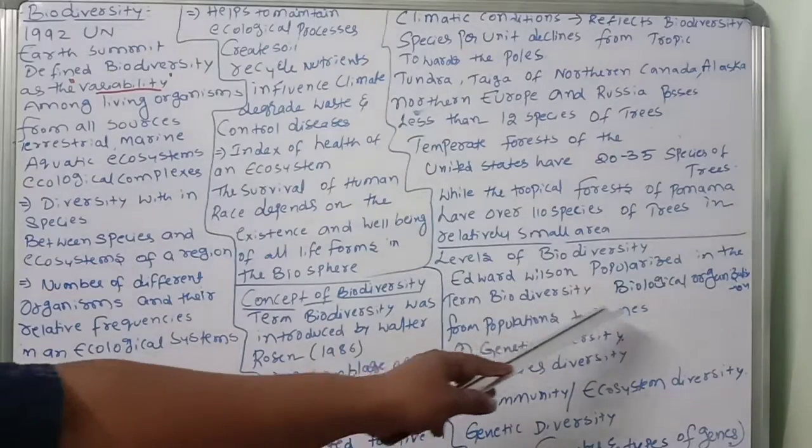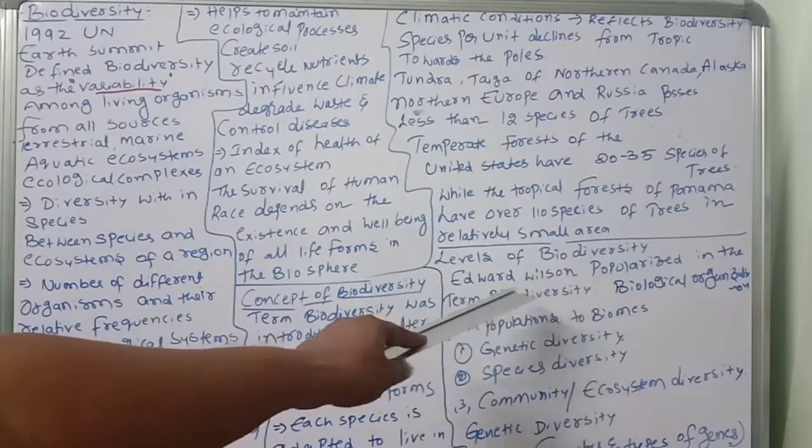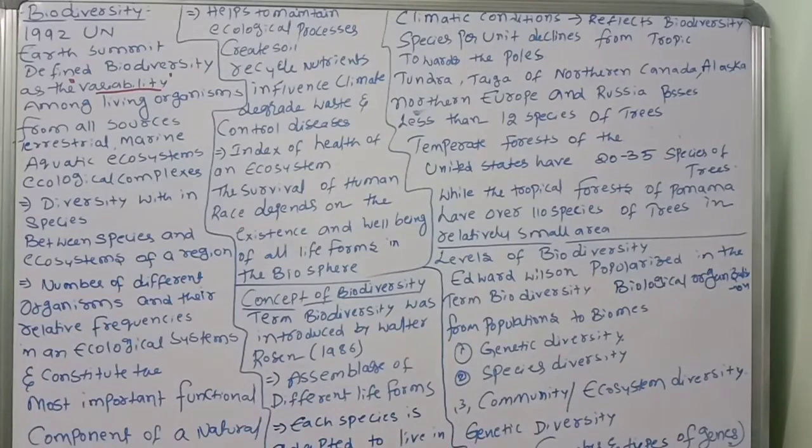This point you have to remember. Now, in biodiversity, three levels are there: genetic diversity, species diversity, and community or ecosystem diversity. Genetic diversity tells the number and types of genes.